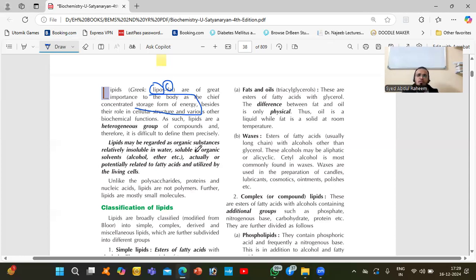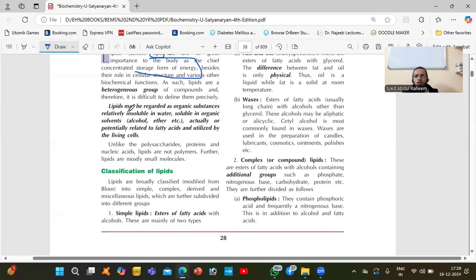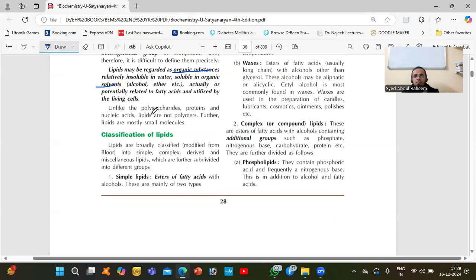Okay, so we know that some lipids are water soluble, some are not soluble. Those lipids which are insoluble in water are called organic substances. Some are non-soluble also. We'll discuss in detail. They can only dissolve in solvents. Unlike polysaccharides, proteins, and nucleic acids, lipids are not polymers. Further, lipids are mostly small molecules.